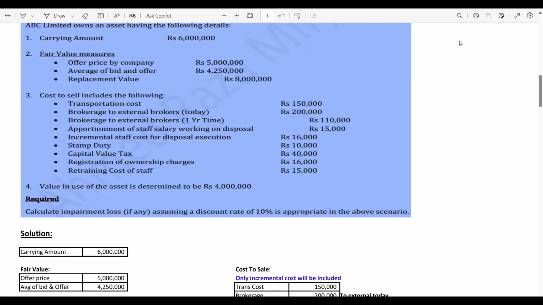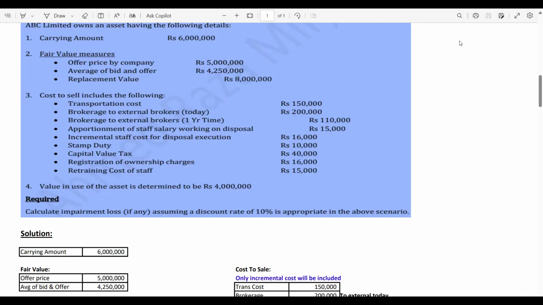Now, apportionment of staff salary working on disposal. No, this is not an additional cost. You are using your existing staff for this work. If it were written that the staff will get an additional salary or an additional benefit for this service, then that cost would become part of cost to sale. But in this case, it's an apportionment of staff salary, so there is no need to include it in cost to sale.